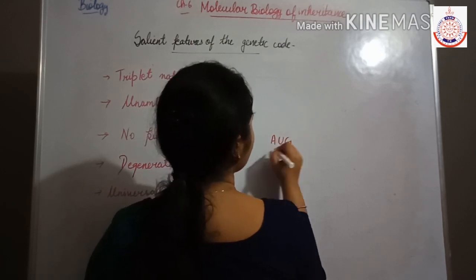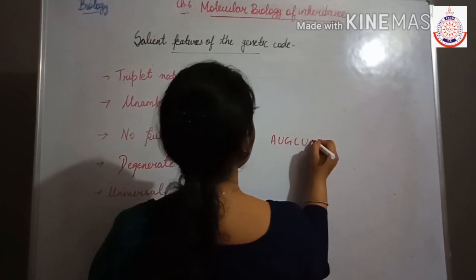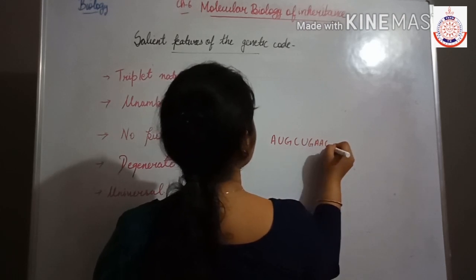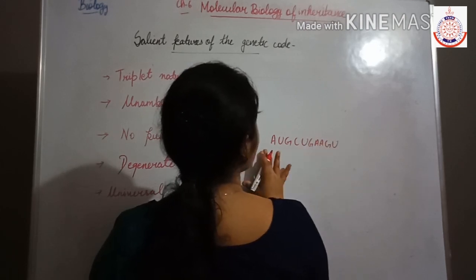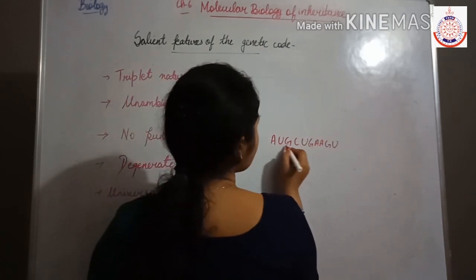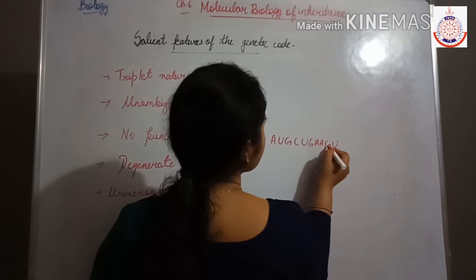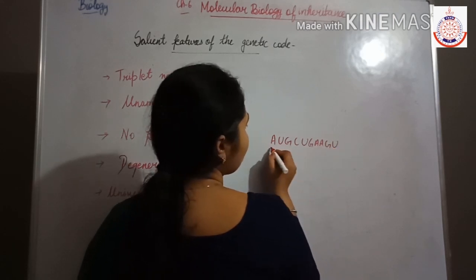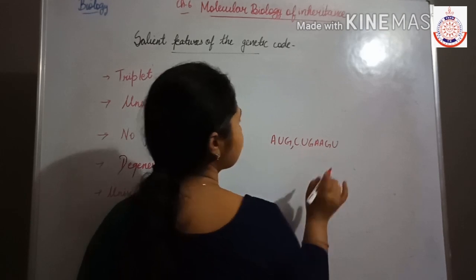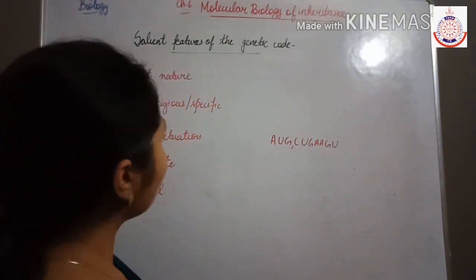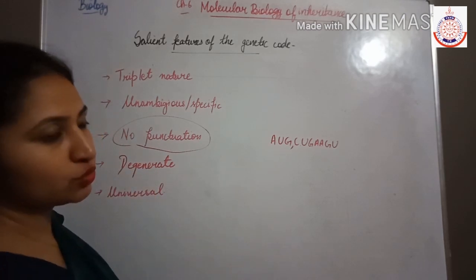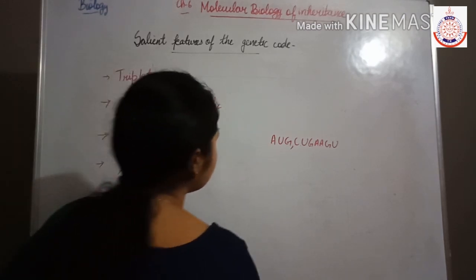Like this: A U G C U G A G U. Suppose this is one sequence. So this is one codon, then this is second, then this is third, and so on. We will not use any comma, full stop, slash, anything. So no punctuation.